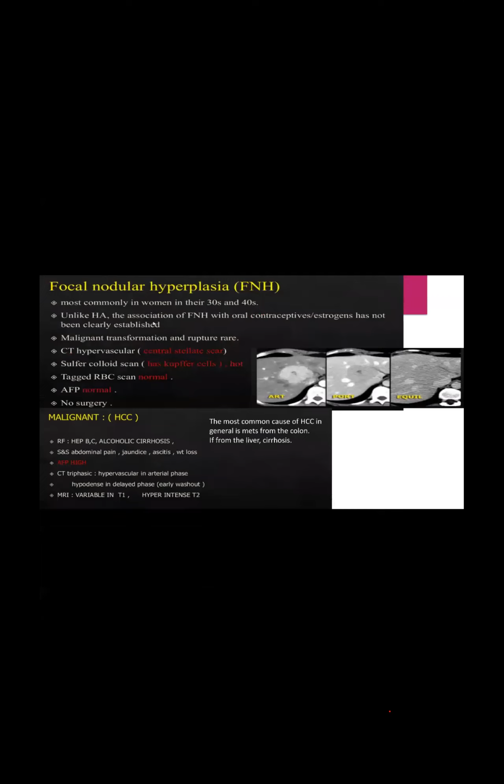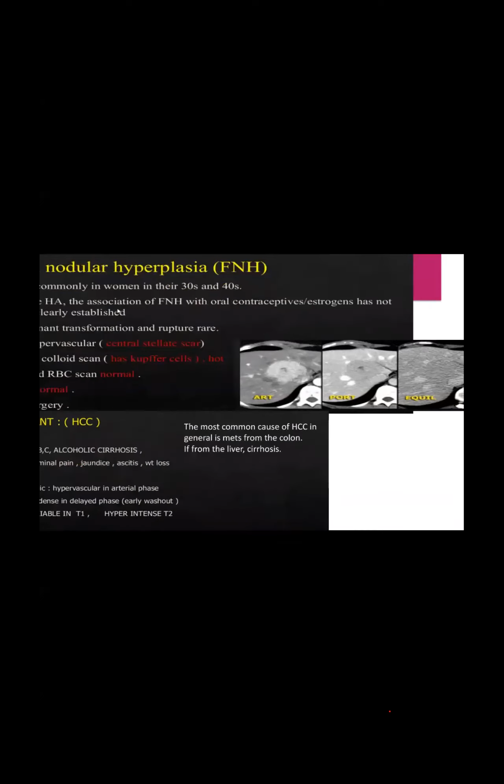Now malignant hepatocellular carcinoma and focal nodular hyperplasia. First of all, focal nodular hyperplasia is most common in women aged 30 to 40 years. It is not hereditary. Malignant transformation can occur, but it is rare. On CT scan there is a central stellate line like hemangioma, but remember the Kupffer cell and RBC scan will be normal, whereas in hemangioma the RBC scan will be positive, and AFP will be normal. This is the variation. It's a hyperplasia.